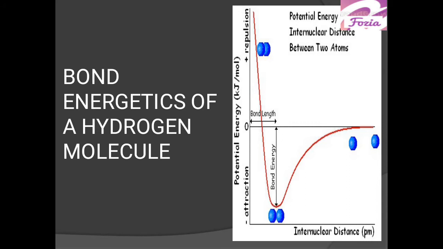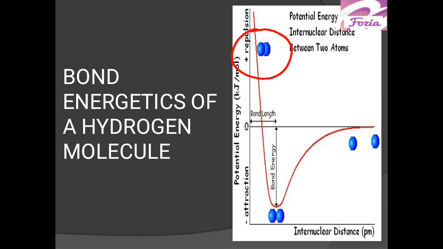Let's talk about hydrogen molecules. The hydrogen molecule is a diatomic molecule which consists of two hydrogen atoms bonded together. Now what happens when hydrogen atoms approach each other? Approach means when they come closer, when they come to form a kind of bond between them. And bond is a force of attraction.